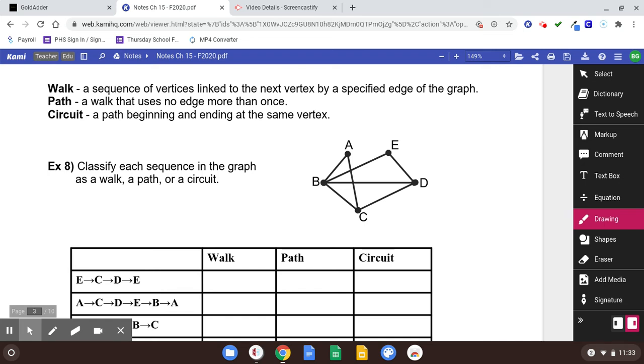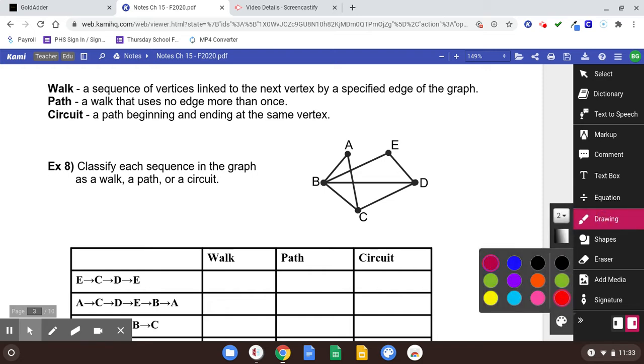A walk is a sequence of vertices linked to the next vertex by a specified edge of the graph. Basically, imagine you're trying to walk somewhere, and if it's possible to go from B to D, that's a walk. I can go from B to D and to C and then back to D if I want to. If it's possible to do, that's a walk.